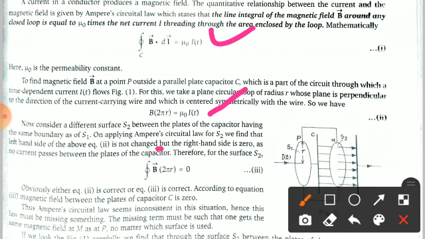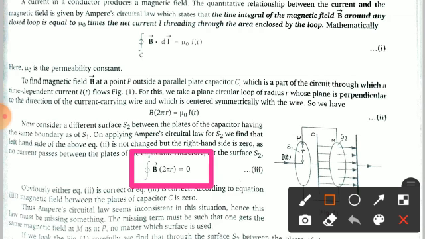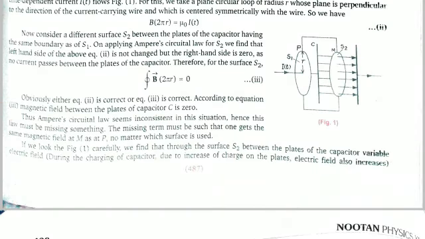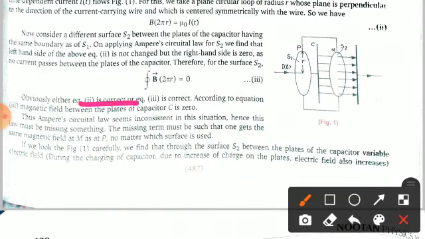So it's not changed, but the right hand side is 0 as no current passes between the plates of the capacitor. Therefore we can write equation 2 like this: closed integral of B·dl = B 2πr is equal to 0. This is the third one. So obviously either equation 2 is correct or equation 3 is correct. According to equation 3, the magnetic field between the plates of the capacitor C is 0.